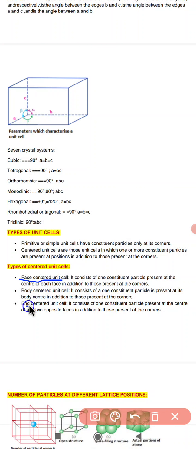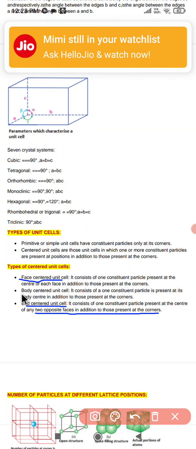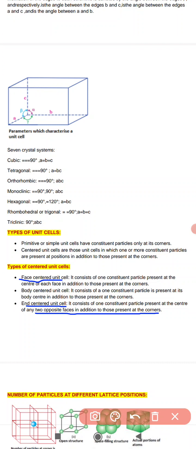After that, the end centered unit cell consists of one constituent particle present at the center of any two opposite faces, in addition to those present at the corners. So we have the face centered, end centered, and body centered.